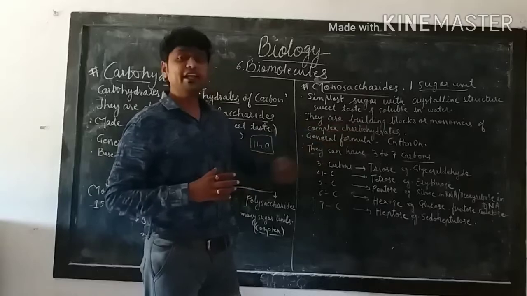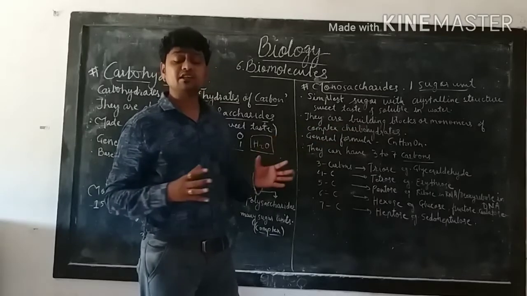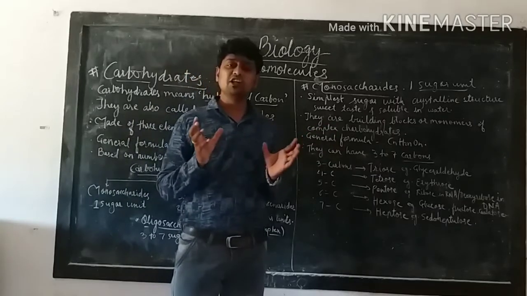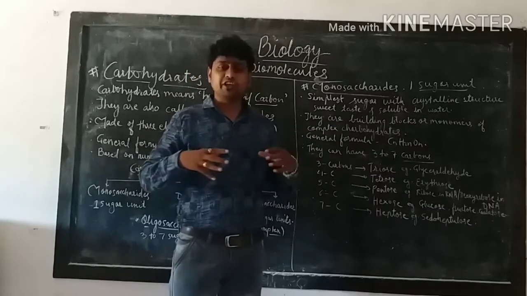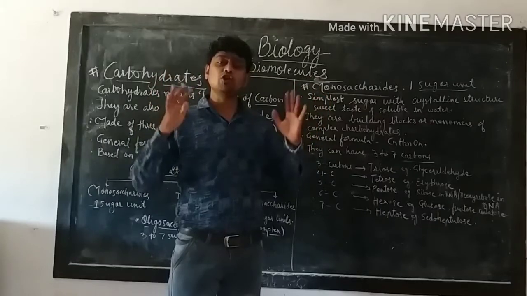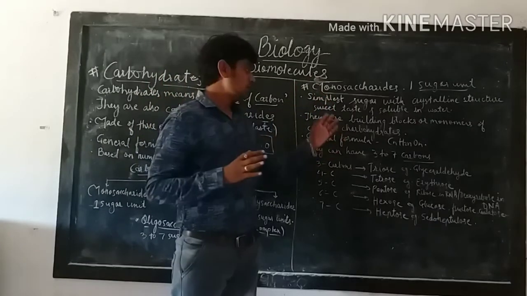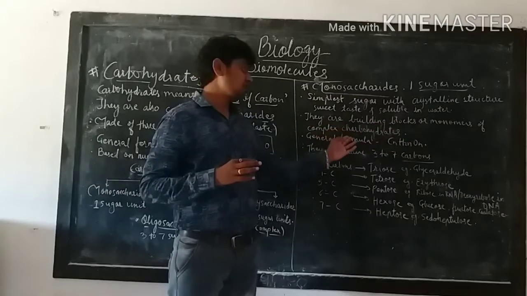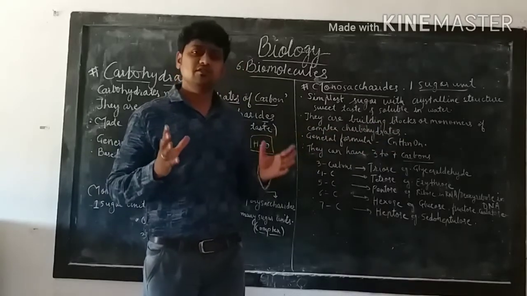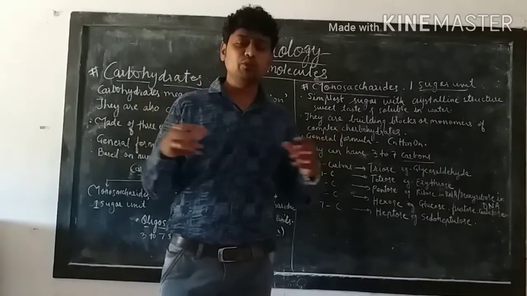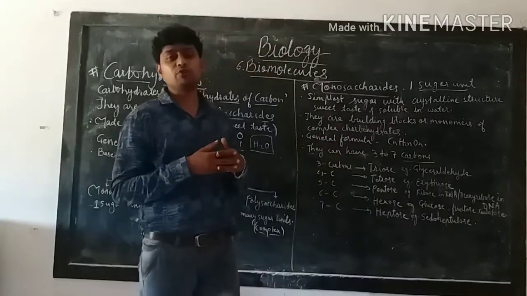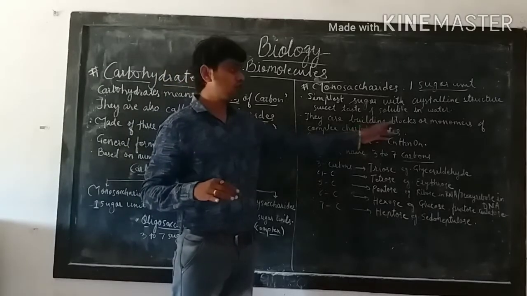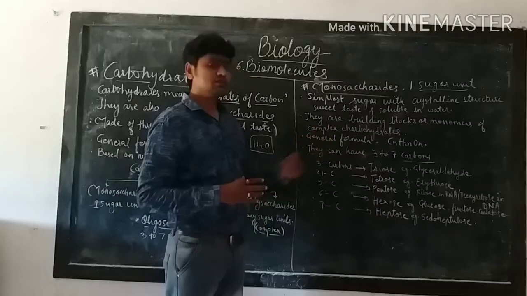We call monosaccharides building blocks, or monomers. Monomers means single units which come together, form a chain, and then form a large or complex compound. Complex carbohydrates are made up of many monomers which come together and form chains. So monosaccharides are the building blocks or monomers of complex carbohydrates.